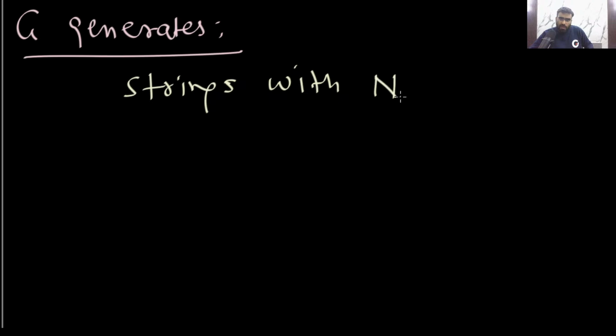Yes or no? So basically, this grammar G will generate this type of strings: strings with no consecutively same symbols. Yes or no? No consecutively same symbols.